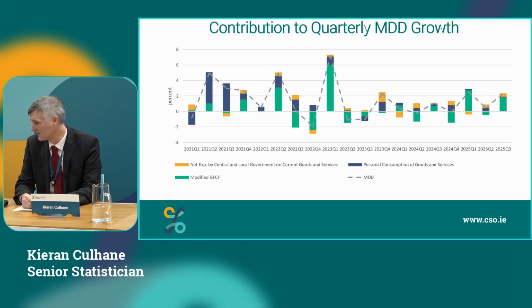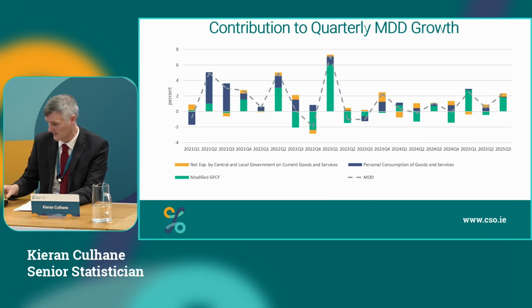There is small growth in personal consumption and government as well, but it's really the modified GFCF that is driving our MDD this quarter, as it does most quarters, as it can be quite volatile.